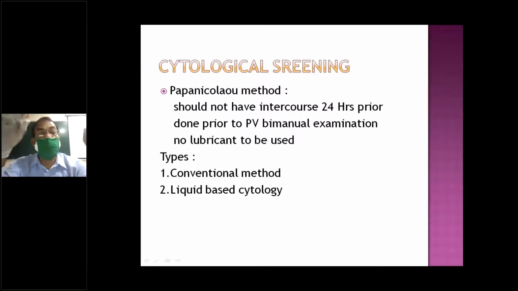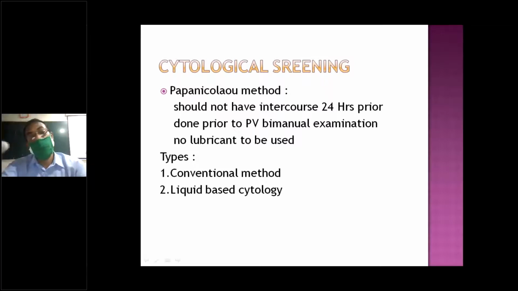Cytological screening is what we do, that is the pap smear. Any time can be taken after 20 years, but abstinence for at least 24 hours is required. Before the pap smear, we should not clean the cervix, and no lubricants should be used.